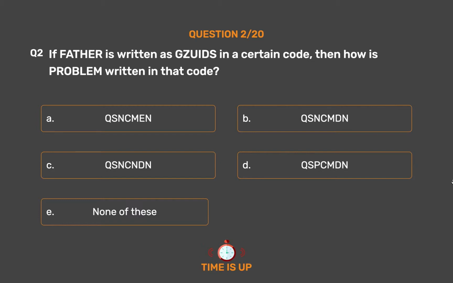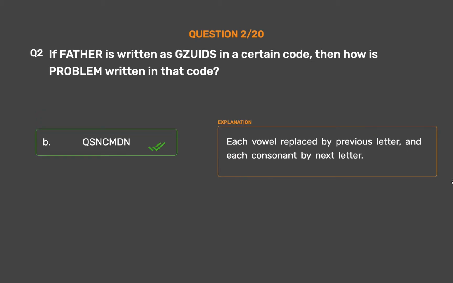The correct answer is Option B. QSNCMDN, each vowel replaced by previous letter, and each consonant by next letter.